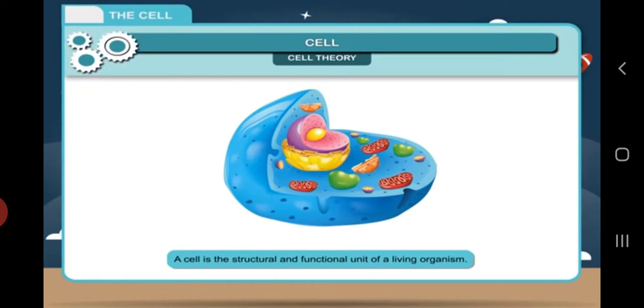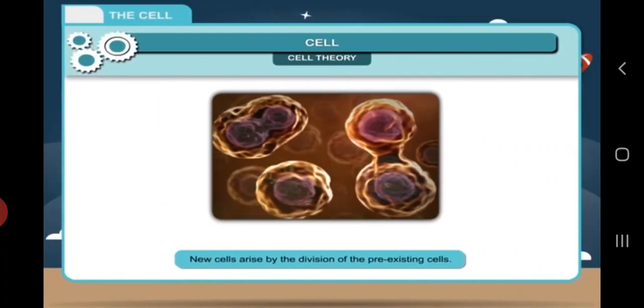In 1868, Rudolf Virchow, a German scientist, proposed an addition to the cell theory. He stated that new cells are produced from pre-existing cells by cell division. So, students, cell is a basic structural or functional unit of living thing.